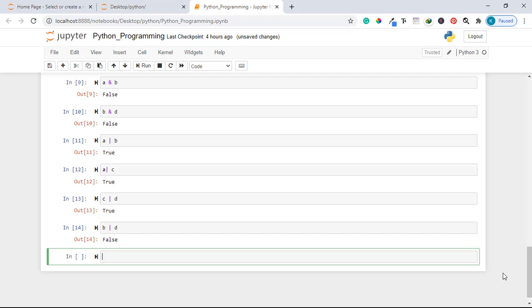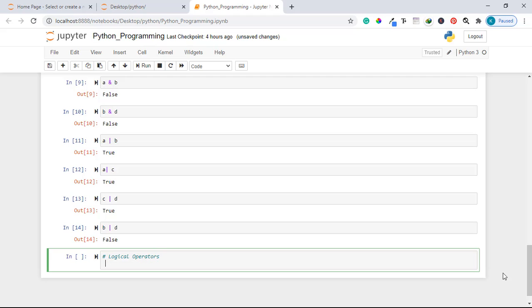Let me just add a comment here so that you can understand. Logical operators. AND evaluates to true only if all the statements are true.